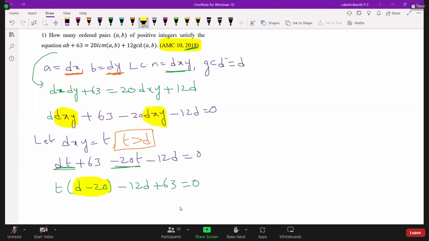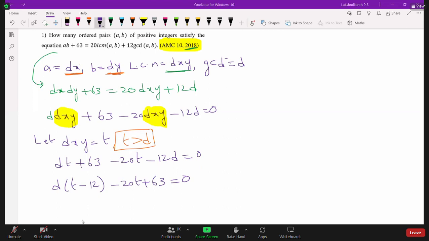So let us take d common, so when you take d common we get t minus 12, and what remains is minus 20t plus 63, equal to 0.